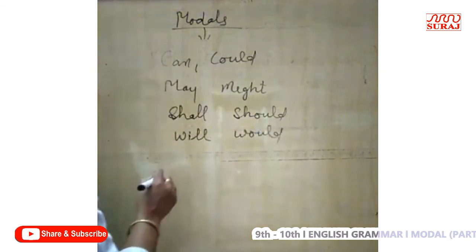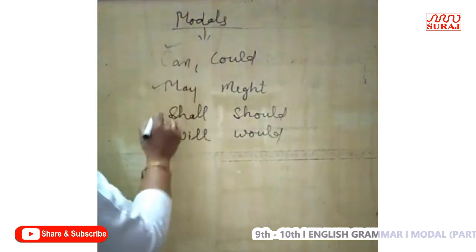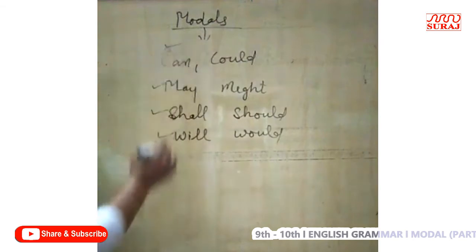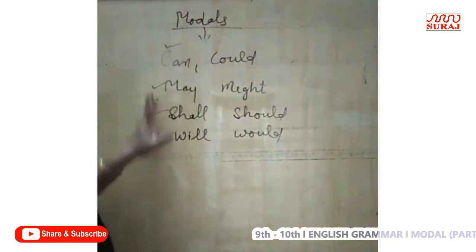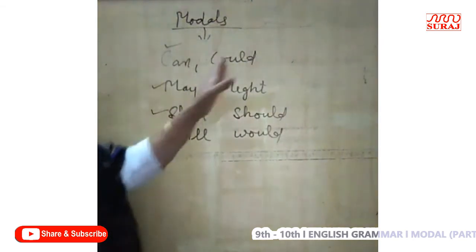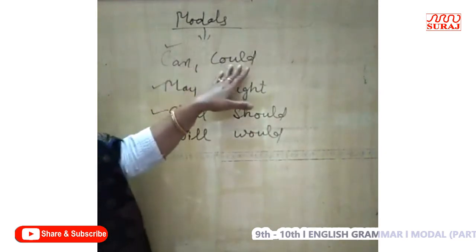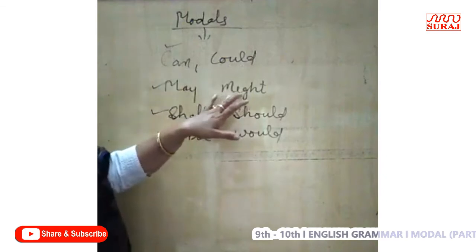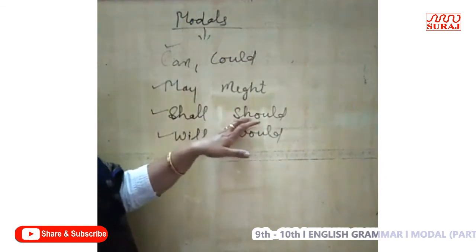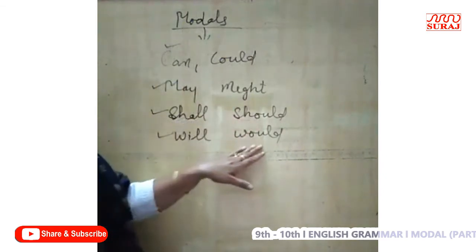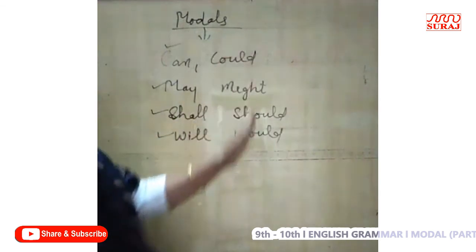Can, may, shall, will are the modals which can be used in present tense, and these are the past forms of them. Could is the past form of can, might is the past form of may, should is the past form of shall, and would is the past form of will. These are the past forms.